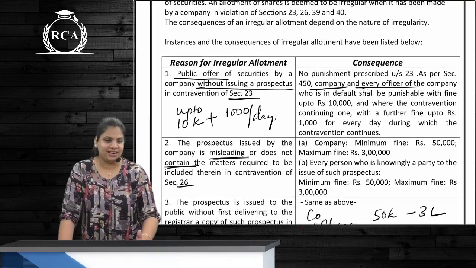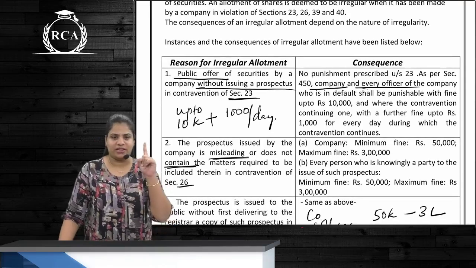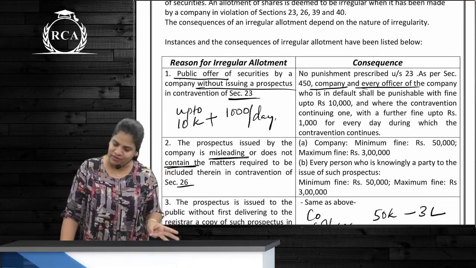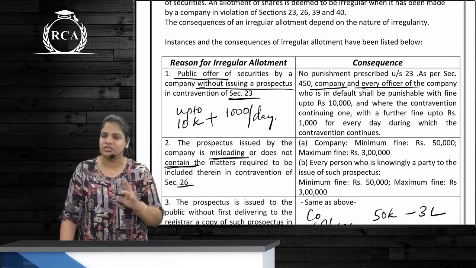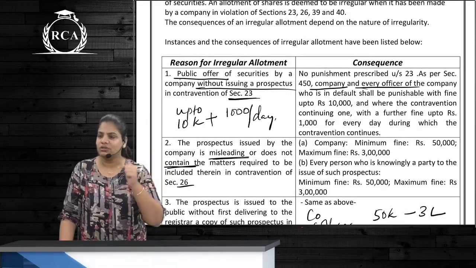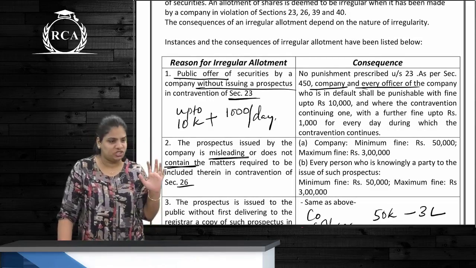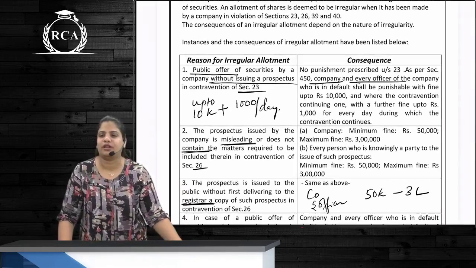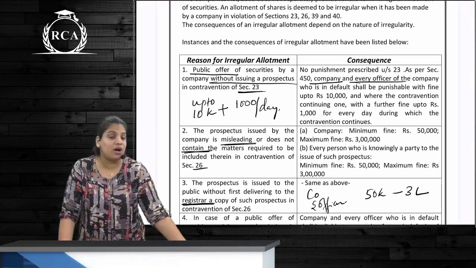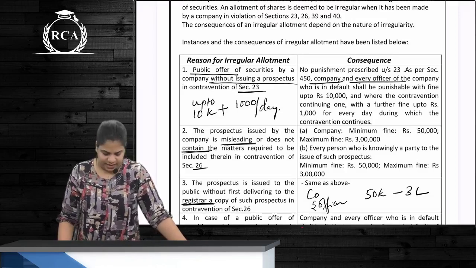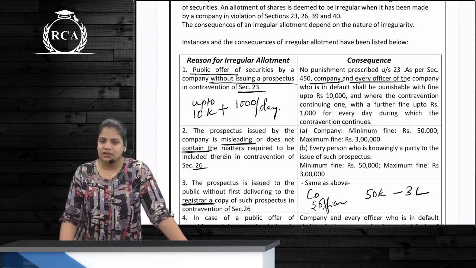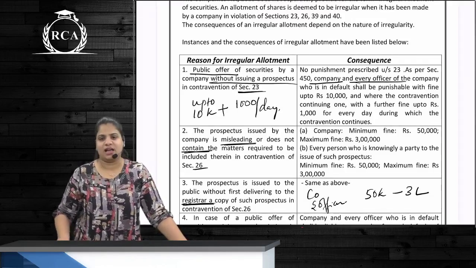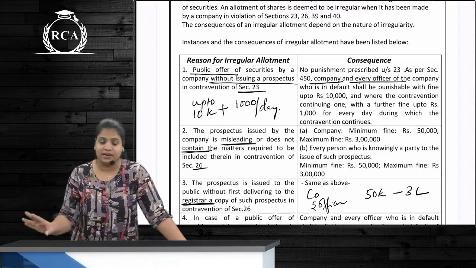Now we have by-hearted this as well. There was 1 point with respect to 23, 2 points for 26, 3 points for 39 and 2 points for 40. So 1, 2, 3 and 2, and we had punishment as well. First, what are these points? Tell me. 23. What did our company do? Public issue without issuing prospectus. What is the fine for this? Company and officer up to rupees 10,000 plus 1,000 per day without any maximum limit.